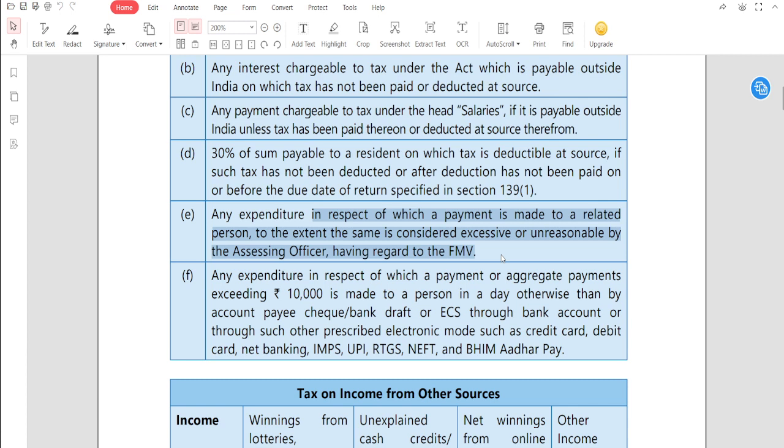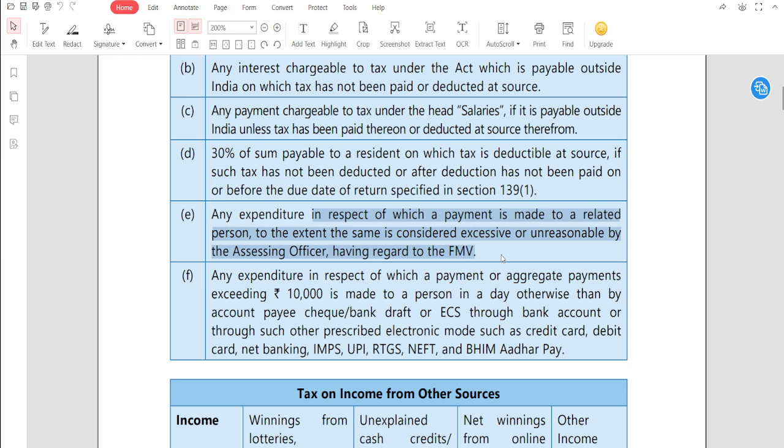Those 2,000 will not be allowable as deduction, because the 2,000 rupees you incurred as expenditure is related to the expenditure for which you have made the extra payment to the related party. Whatever extra payment of 20,000 you made to the related party, the 2,000 rupees expenditure made for it is not allowed.